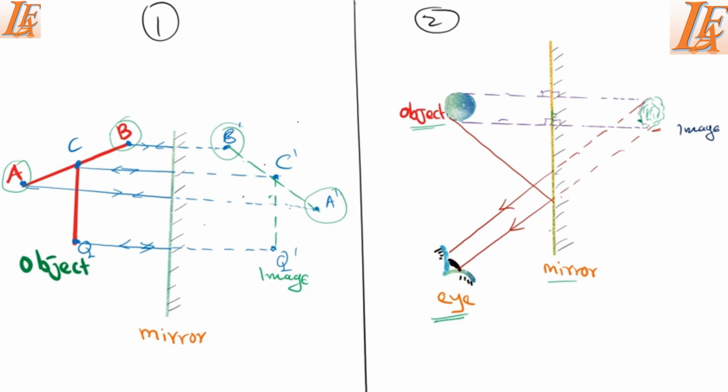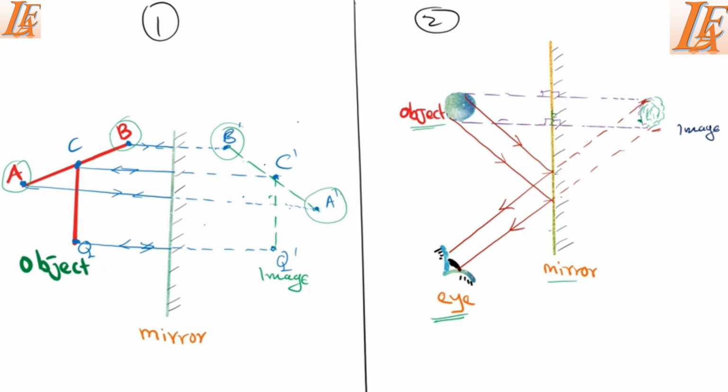The one coming from the top of the image here will get connected to the one coming from the top of the object. So in this case, this ray came from the object to the mirror, following the laws of reflection, and then bounced back to the eye. That's how this person is able to see the image behind the mirror.